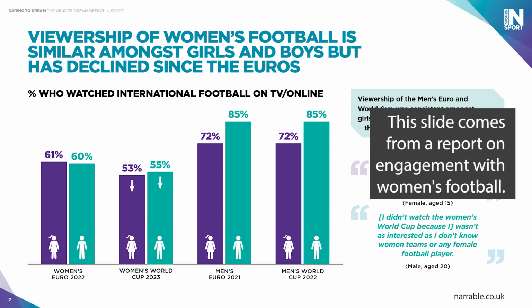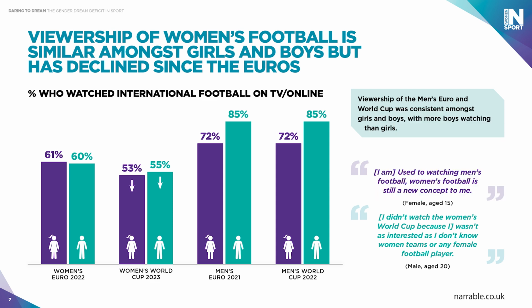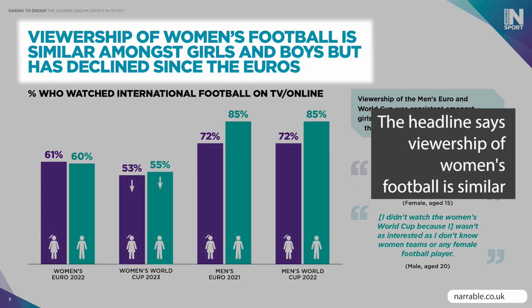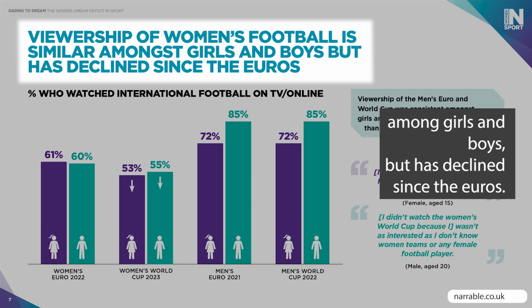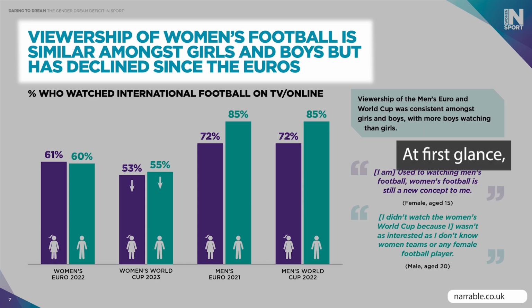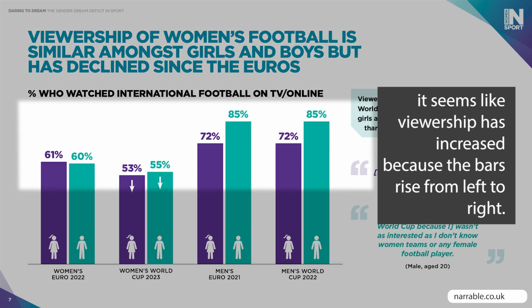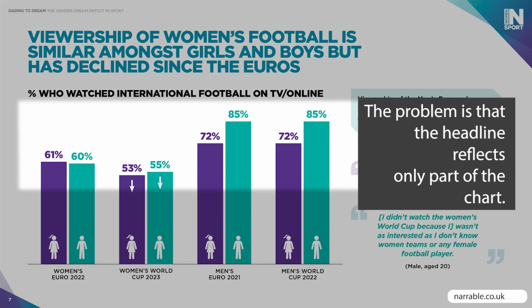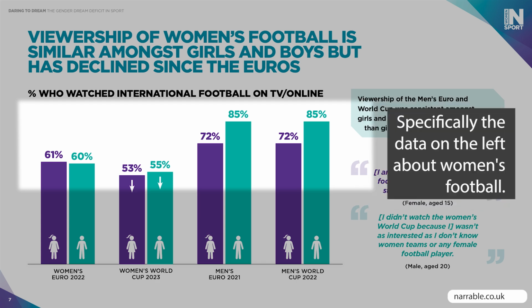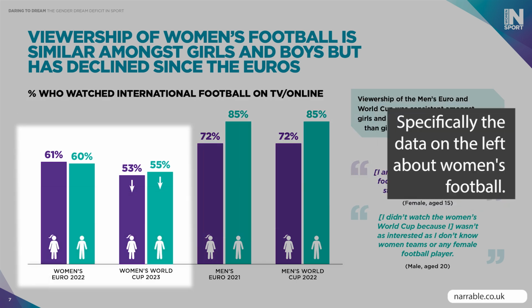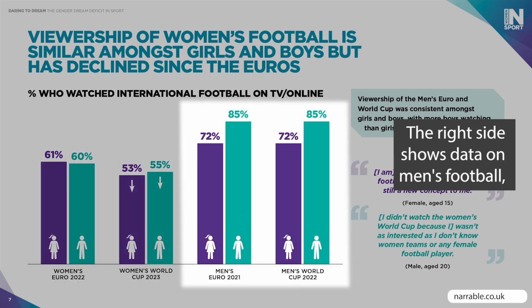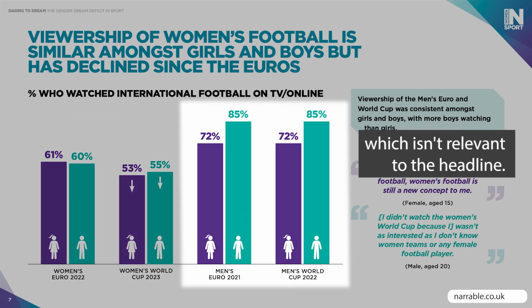This slide comes from a report on engagement with women's football. The headline says, viewership of women's football is similar among girls and boys, but has declined since the Euros. At first glance, it seems like viewership has increased because the bars rise from left to right. Confusing, isn't it? The problem is that the headline reflects only part of the chart, specifically the data on the left about women's football. The right side shows data on men's football, which isn't relevant to the headline.